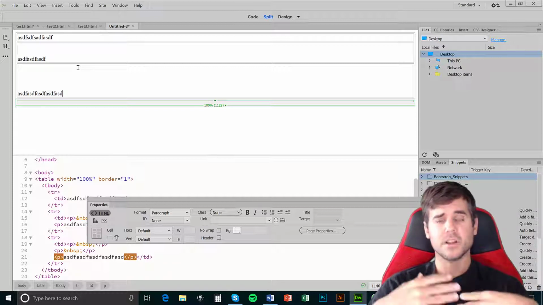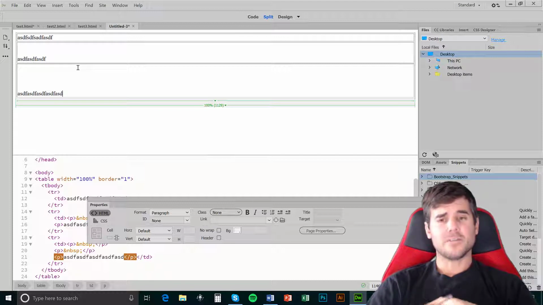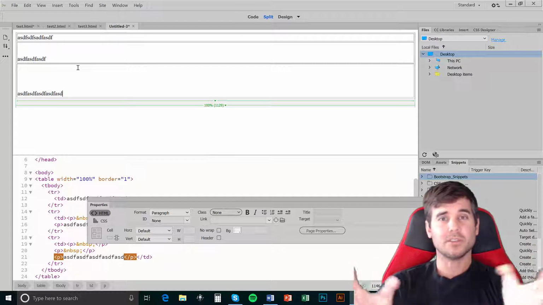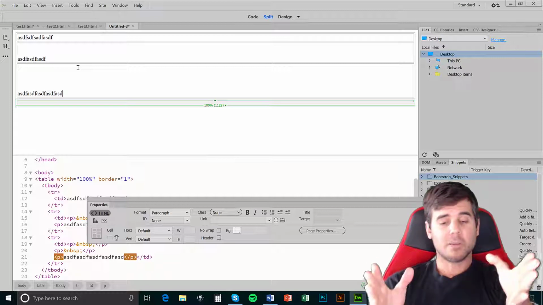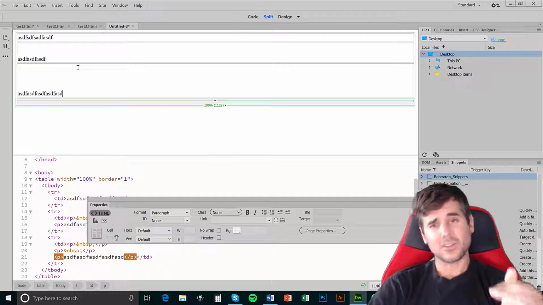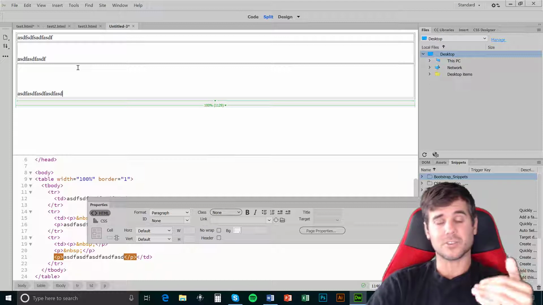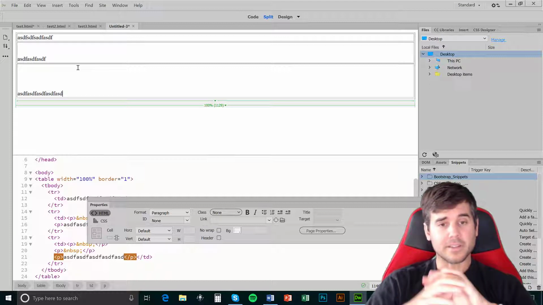Now, if you're looking for, isn't there any code I can just use to make the site look right on the phone? Yes, there is some code, but that's not the point of this video. I'm showing you how to use basic HTML and basic Dreamweaver to do this. The point was not to show you some code that automatically makes it a certain size, because sometimes that code doesn't work, and it doesn't work on all devices or in all browsers. So there are some issues with doing that at some points.